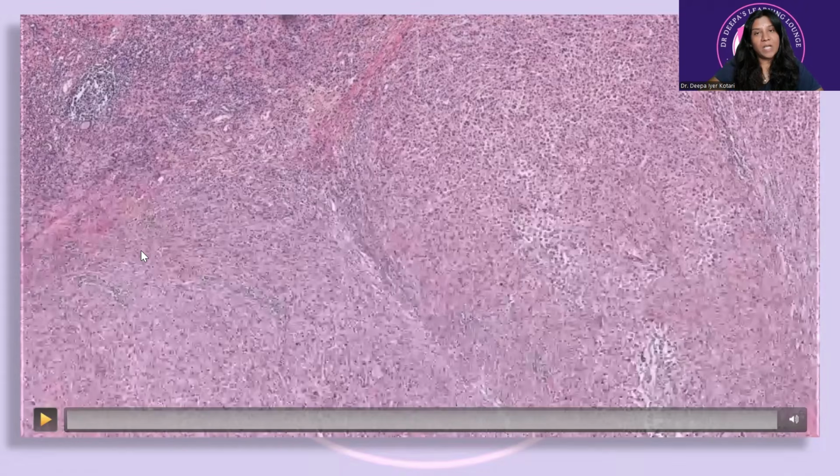I'm here to discuss with you another very important case in genitourinary pathology. So this is a partial nephrectomy specimen of a 54-year-old gentleman who was a chronic diabetic and moribund with recurrent history of UTIs, who presented with loin pain, and a partial nephrectomy was done in suspicion of a tumor. But the microscopy revealed something that wasn't malignant. So let's take a look.